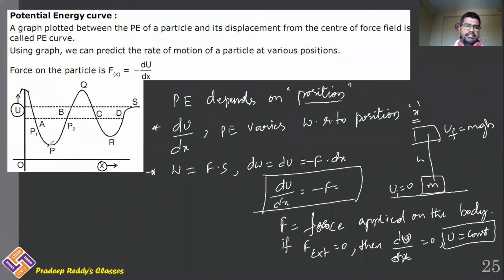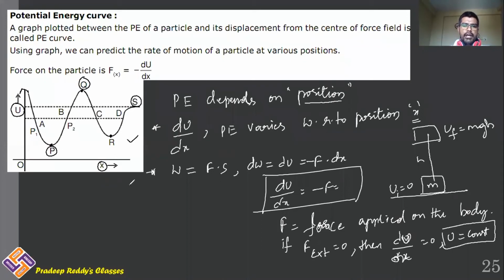First, potential energy is decreasing to this point, and then from P to Q, potential energy is increasing with respect to position, from Q to R, potential energy is decreasing, and from R to S, potential energy is increasing. Overall, potential energy is variable with respect to position. That is what we have plotted here. We have different points: this is point P, this is point Q, and this is point S.